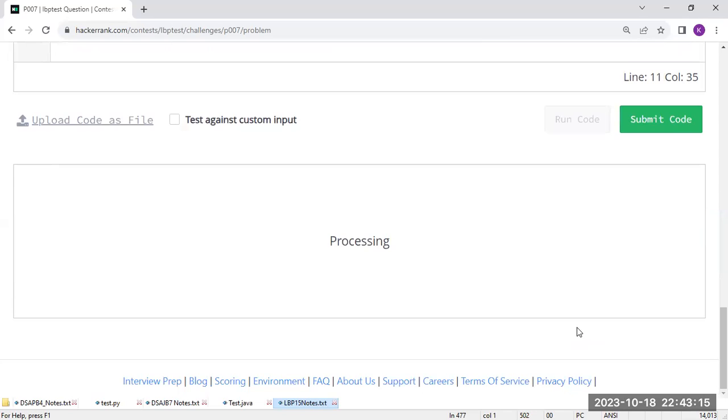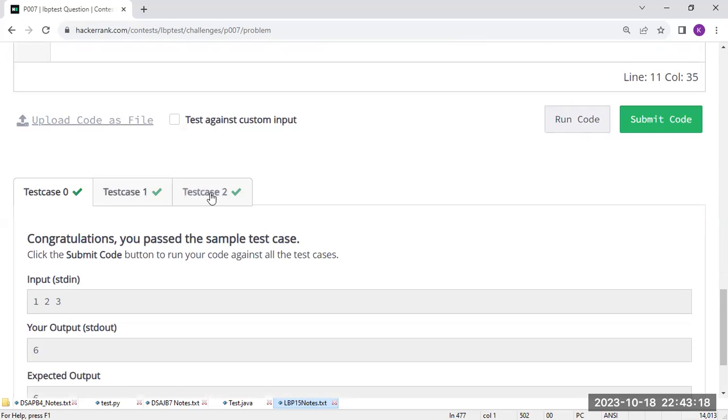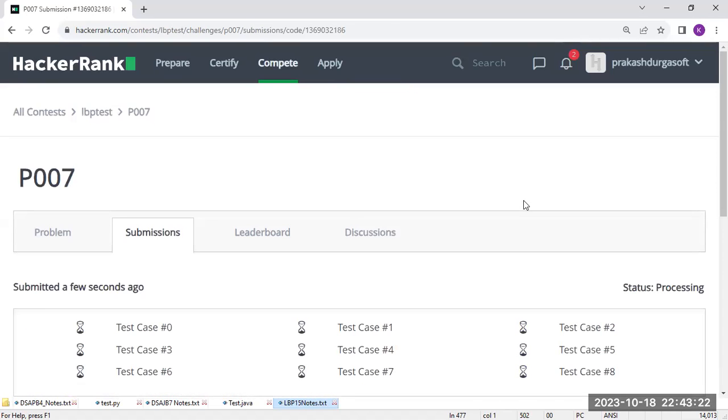If you run the code, you can see all three test cases got completed. If you submit the code, you can see the remaining test cases also got completed.